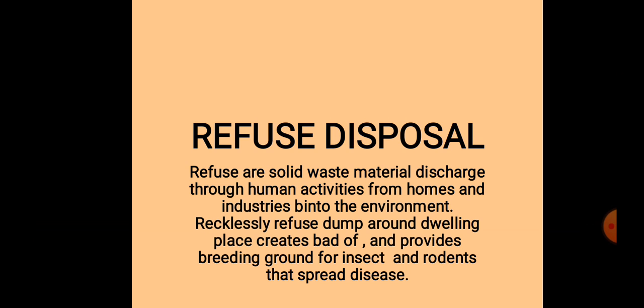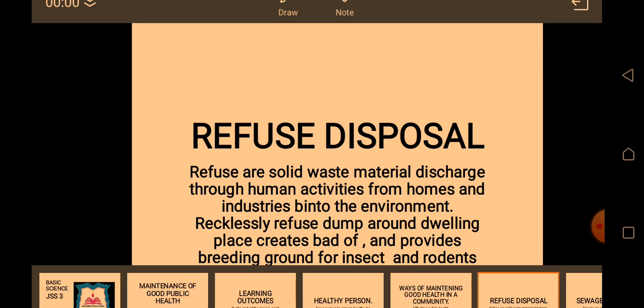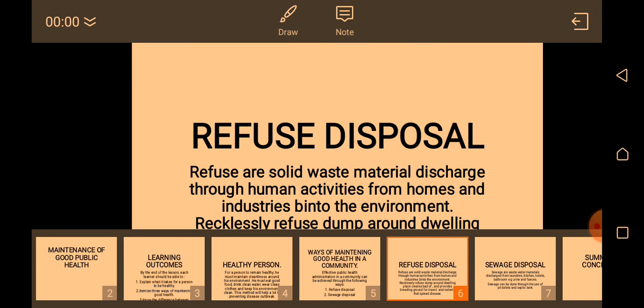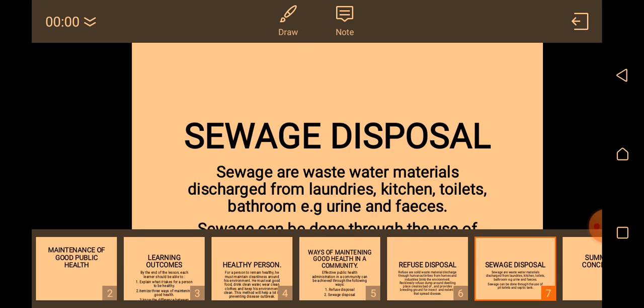So refuse are solid waste material discharged through human activities from homes and industries into the environment. Any waste that is solid, you call them refuse. Now let's look at the one for sewage disposal.